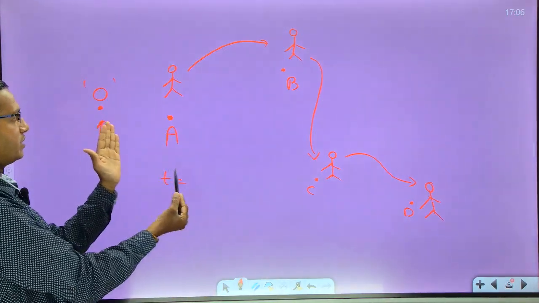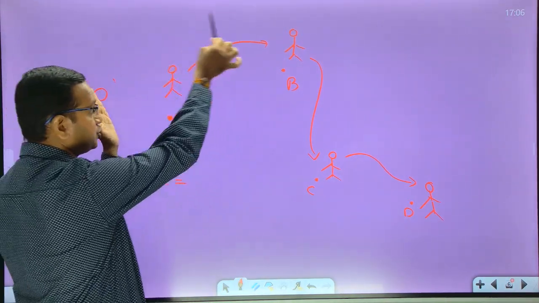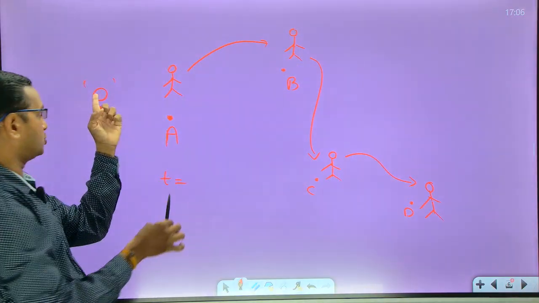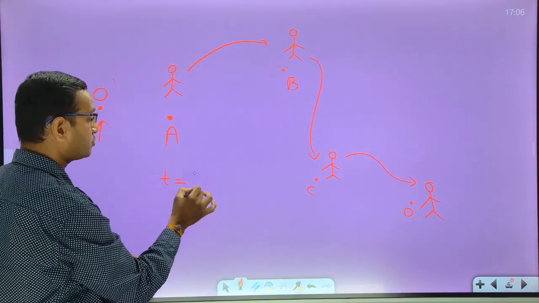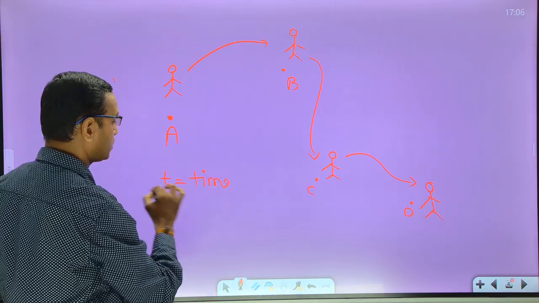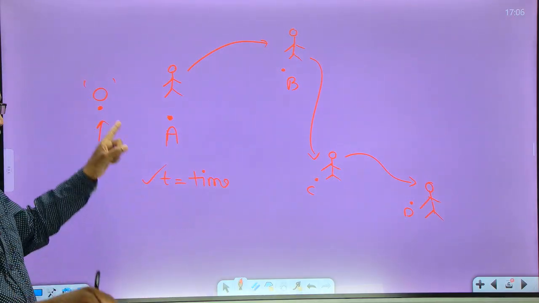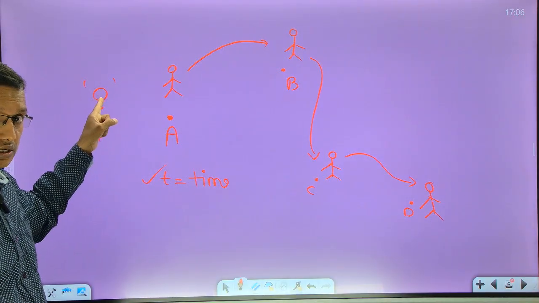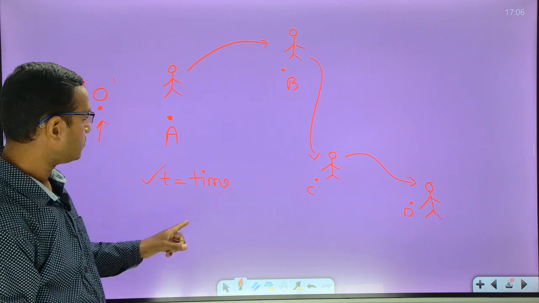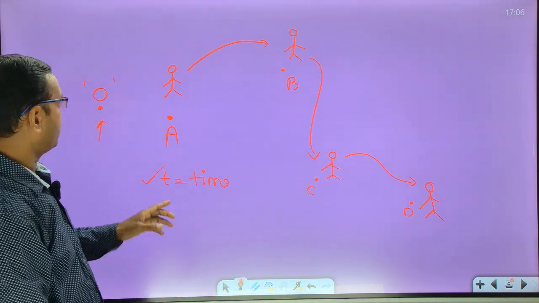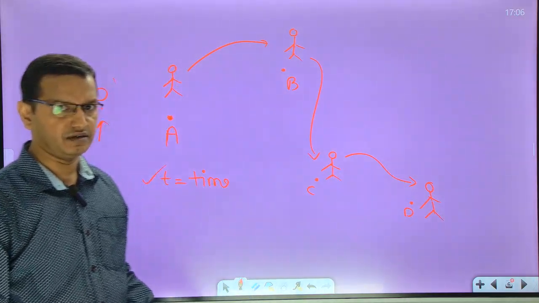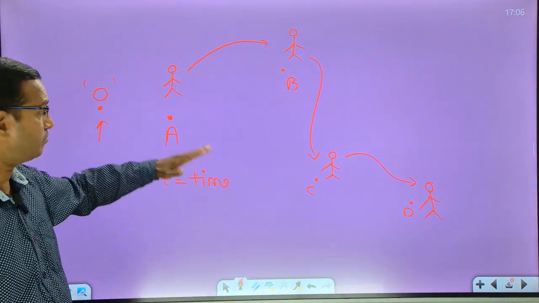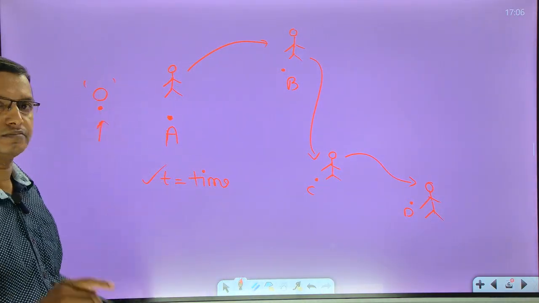So now what is happening is the object, the person, is changing his state or changing the position with respect to the reference and with respect to time. So time stops for none. So time is an important reference, and apart from this, reference point O is very, very important. Without this reference, things will be incomplete. Of course, we are measuring with respect to time, but this reference is also very, very important.